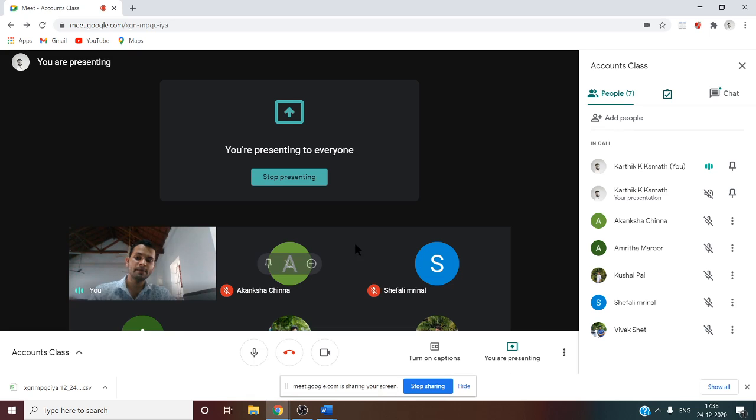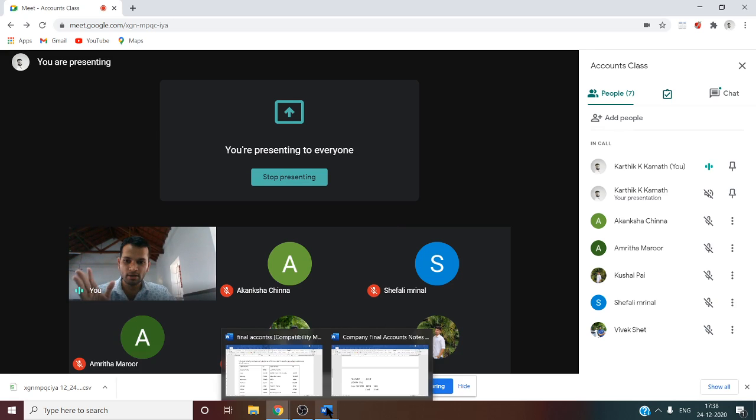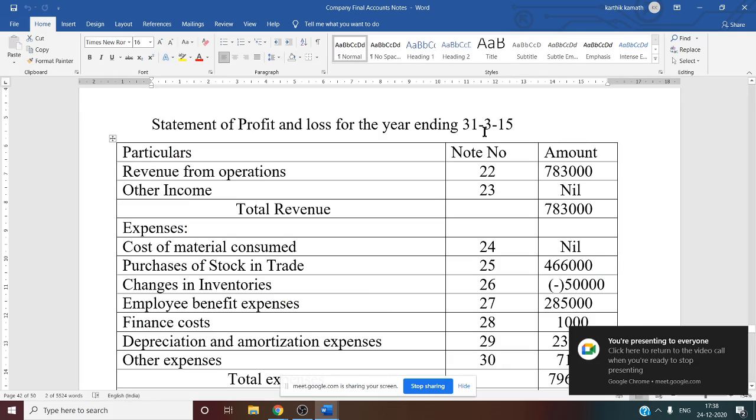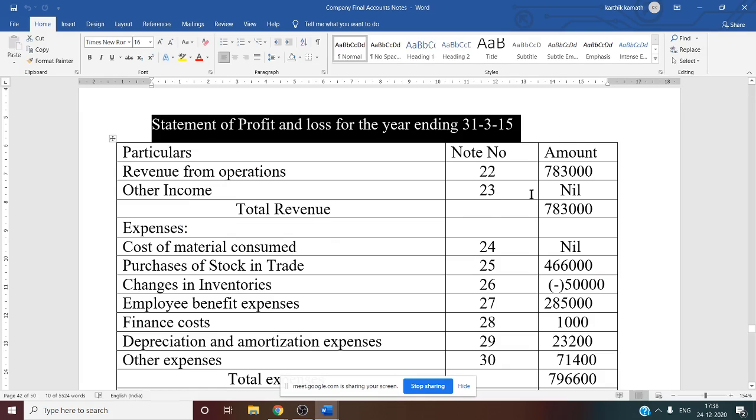After preparing these P&L working notes, the next thing we have to do is the statement of profit and loss account. So we have to see the statement of profit and loss account now. See this, statement of profit and loss account for the year ended 31/3/2015. There are three columns: particulars, note number and amount column. These particulars you can write if you can remember the format. The same thing you have to fill in. Then the note numbers also you have to remember.